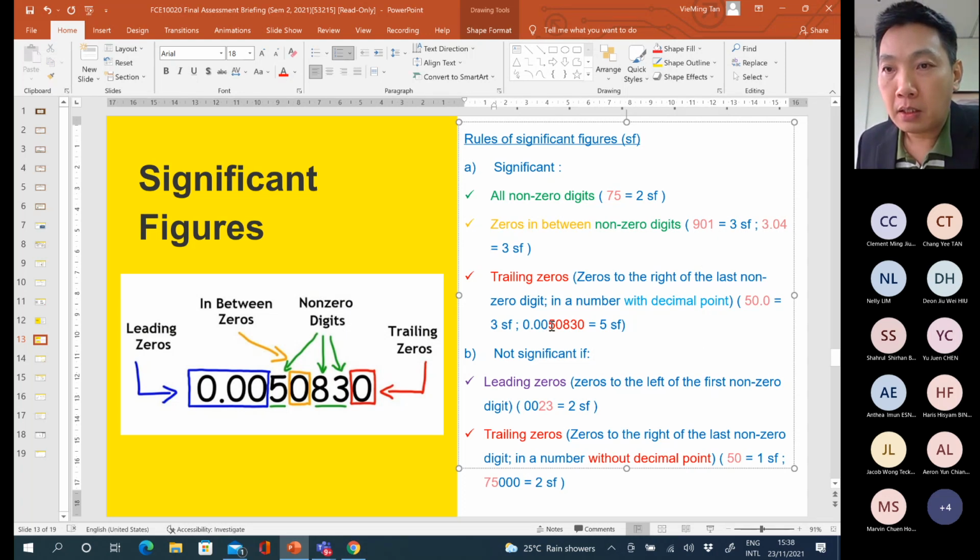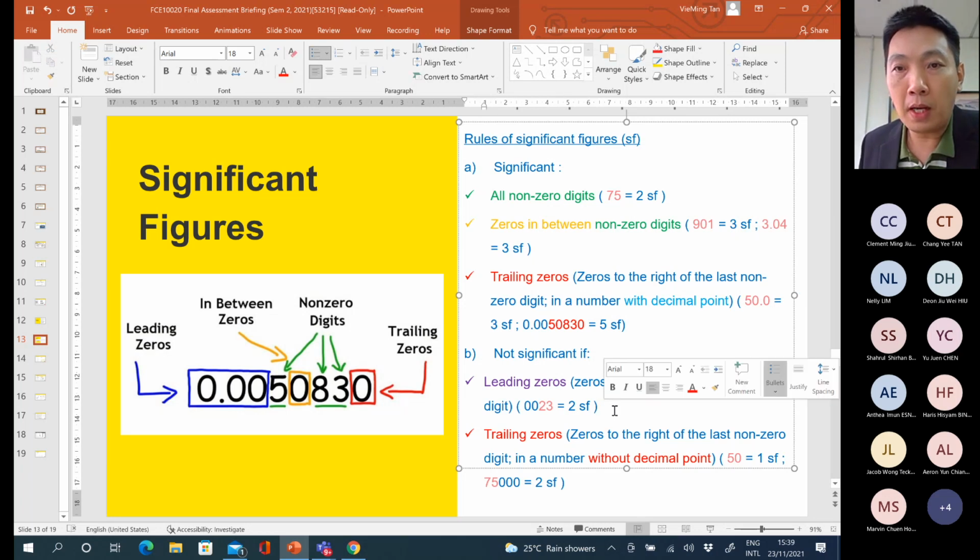And also like this number. This is the decimal number, okay? But the significant figure should be counted starting from this digit. So it's 1, 2, 3, 4, 5. So 5 significant figures. So this 0 actually is referred to as the trailing 0, right? It should be included, okay? This 0 should be included. This is considered as the trailing 0, okay? So for this question, there will be 5 significant figures.